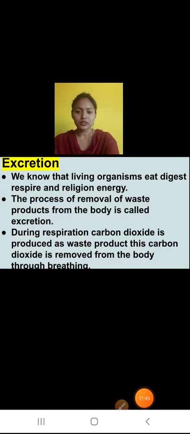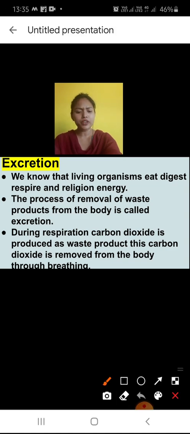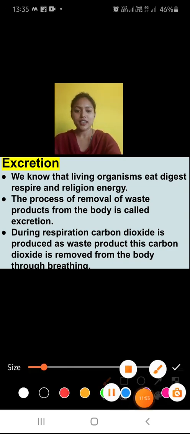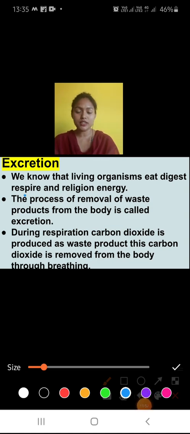Now let's talk about excretion. What is excretion? We know that living organisms perform different types of functions, such as digestion and respiration, and in this, what is released? Energy is released. When we do some work, some processes are undergoing in our body.